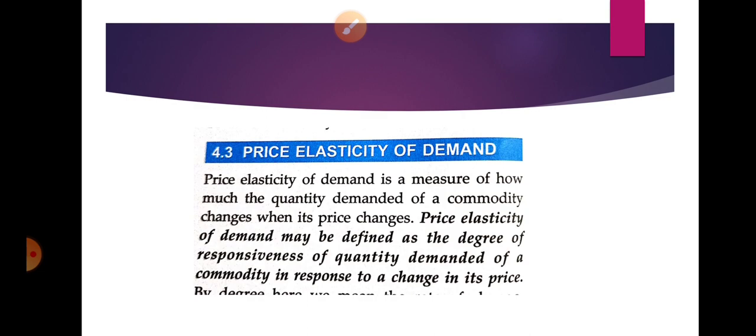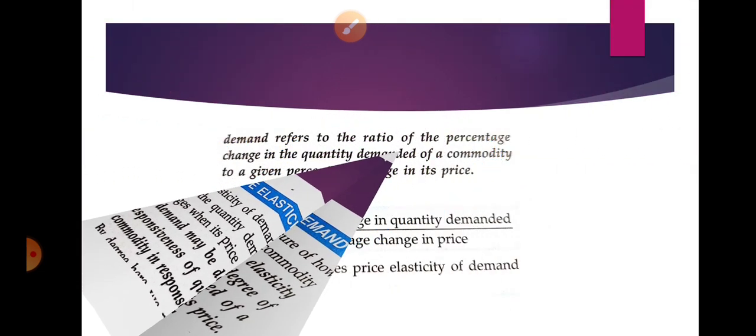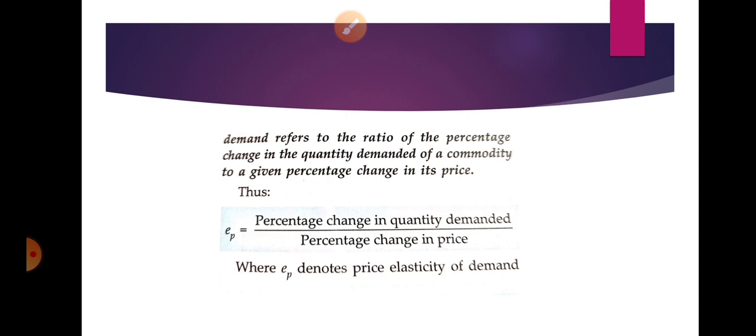Now we are going to discuss how we can define the price elasticity of demand. It is the ratio of percentage change in the quantity demanded of a commodity to a given percentage change in the price. Whatever the change in the price of the commodity and whatever the change in the quantity demanded, the ratio of both is known as price elasticity of demand. When we divide the percentage change in quantity demanded by the percentage change in price, we get EP, or price elasticity of demand.